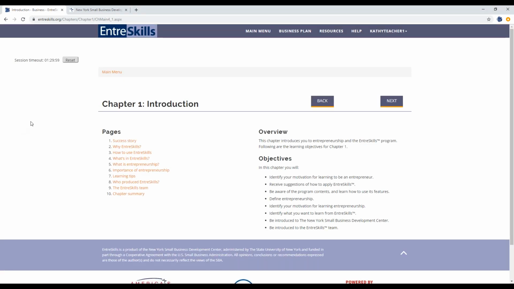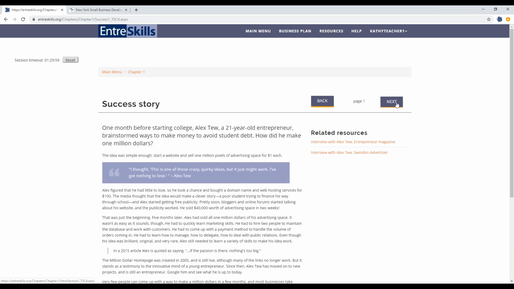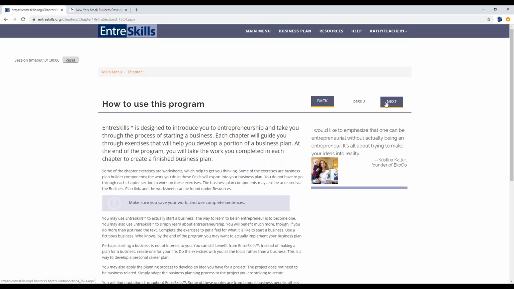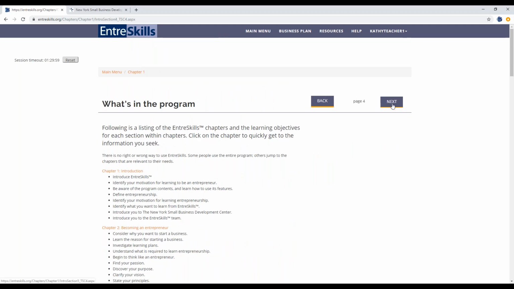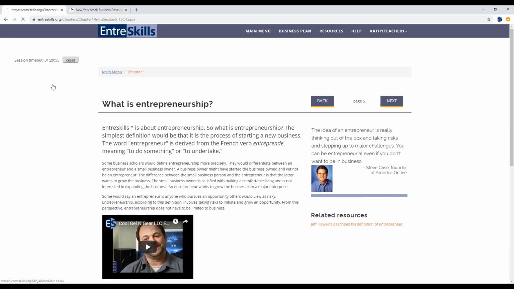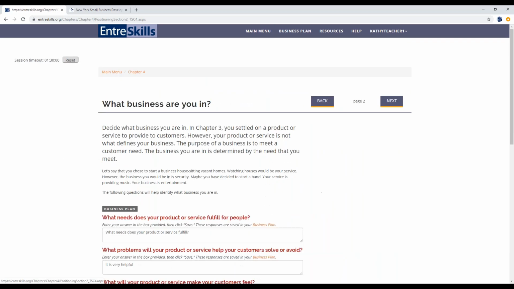So each chapter starts out the same. They have an overview and objectives page, a success story, and then it jumps into the chapter content. And you'll find throughout the chapters, there are 2 sets of questions. There are worksheet questions, and starting in chapter 4, section 2, there are business plan questions. So the business plan questions, whatever answers are put into these business plan boxes will go into the user's business plan. And the worksheet questions just reinforce what is covered in the chapter.